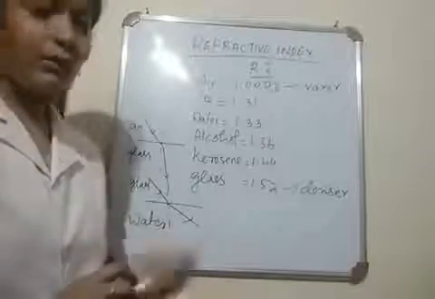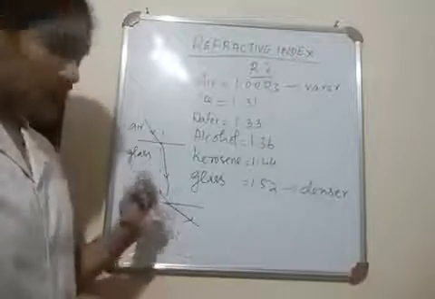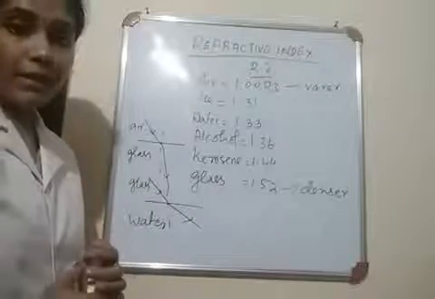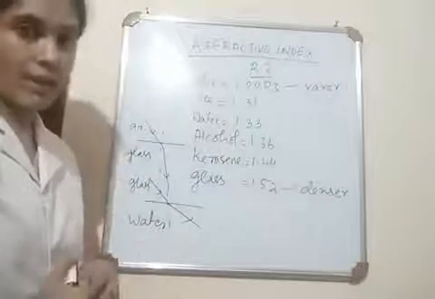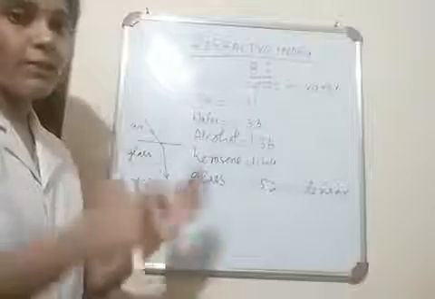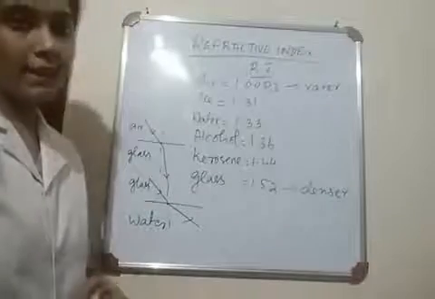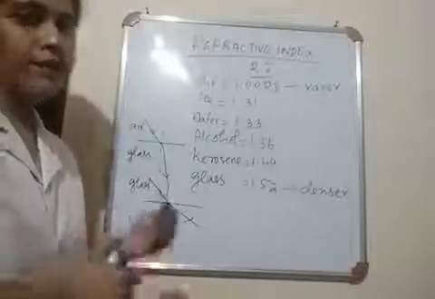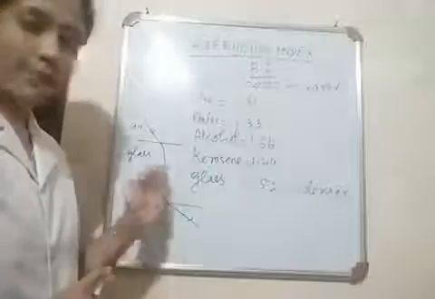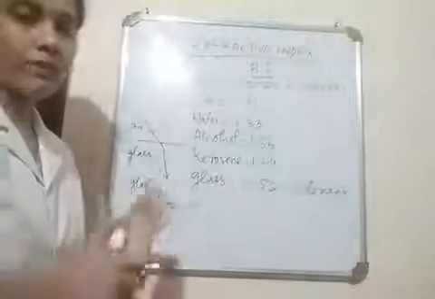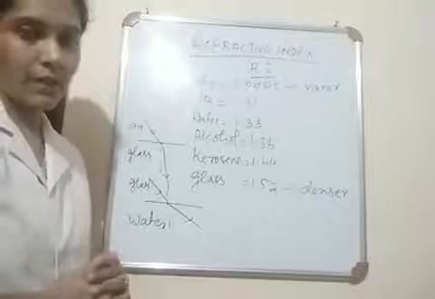The extent of bending can be related to the refractive index value, because the density of the medium depends upon the refractive index value, and due to the difference in density of the media, the light ray bends to different extents.